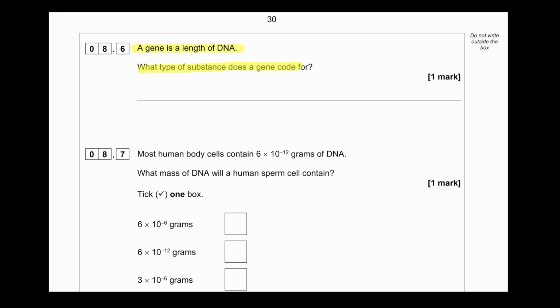A gene is a length of DNA. What type of substance does a gene code for? So a typical gene codes for a single polypeptide. Now, the other easy answer for us should be protein.